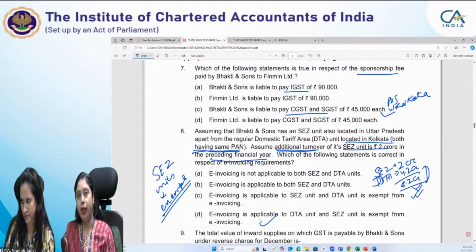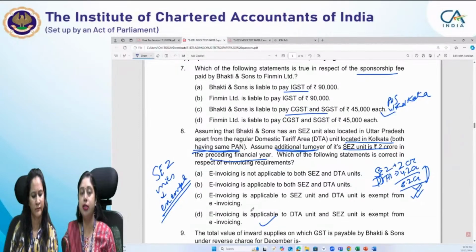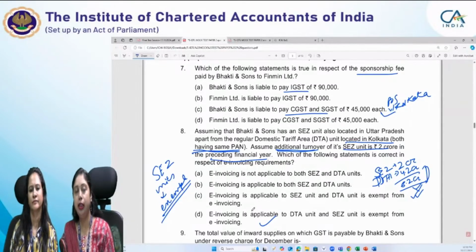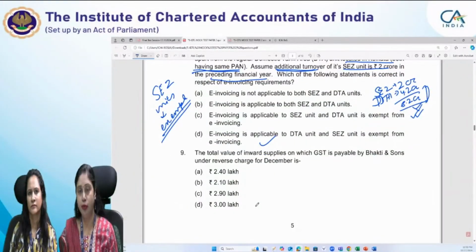Any supply which we make from DTA to SEZ is considered an export, because we consider SEZ to be a unit outside India, an isolated island kind of a thing. But here, since the notification specifically exempts it from the e-invoicing provisions, even if the unit has an aggregate turnover of more than 5 crores, the SEZ unit will not be bound to issue e-invoices, or e-invoicing will not be applicable to the SEZ unit.